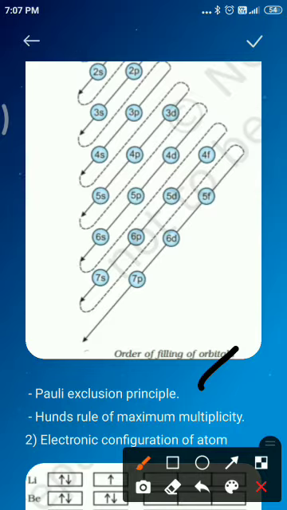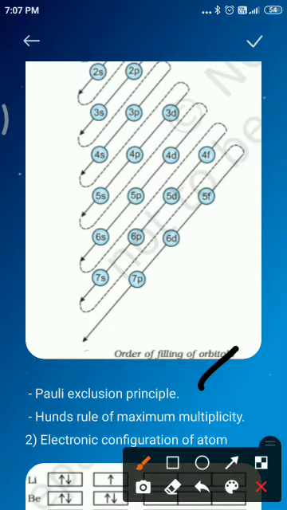In the p and d subshells, the maximum number of electrons that can be accommodated is 6 and 10, so p6 and d10, and so on. This can be summarized as: the maximum number of electrons in the shell with principal quantum number n is equal to 2n square.